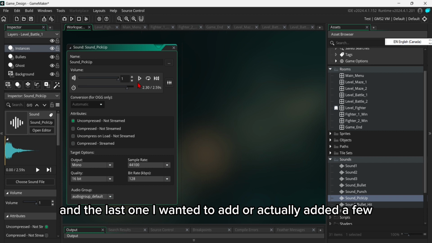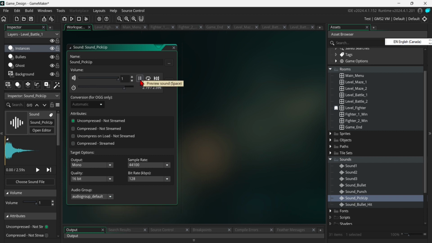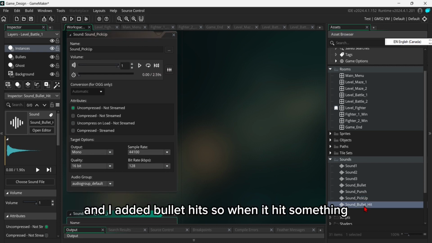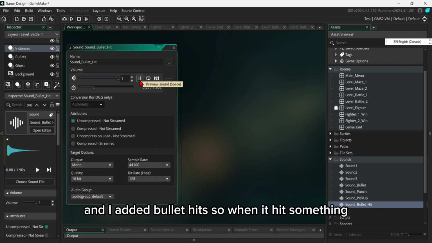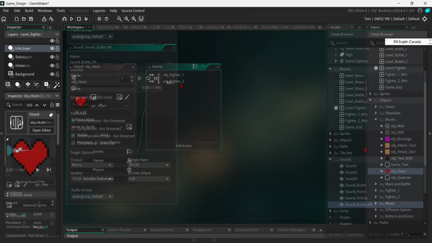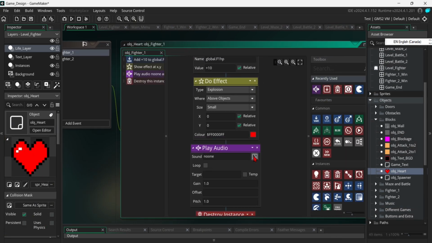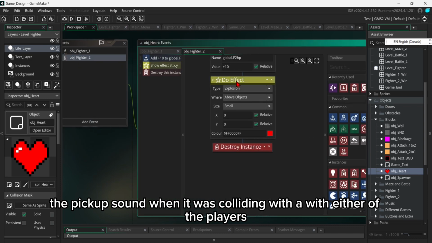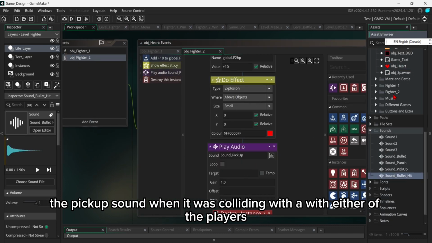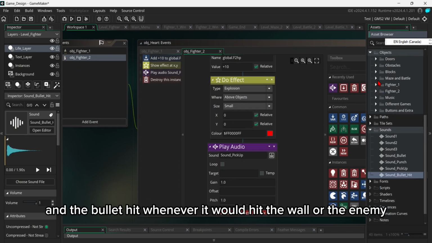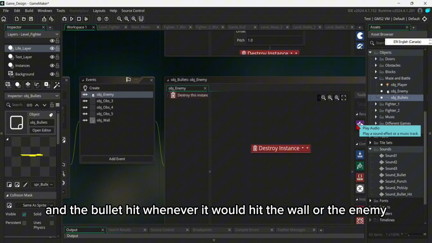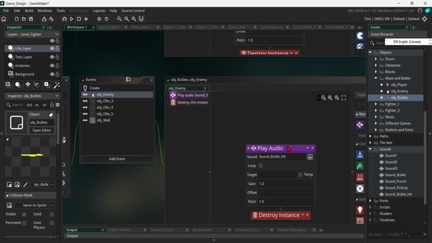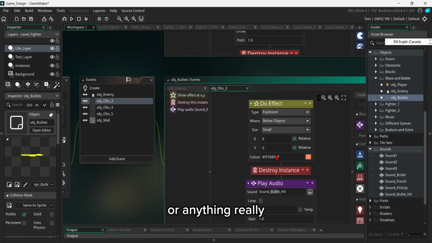And the last one I wanted to add, or actually I added a few, I added pickup. And I added bullet hit, so when it hits something. So again, I just added it. The pickup sound plays when it's colliding with the player, and the bullet hit plays whenever it hits the wall or the enemy, or anything really.